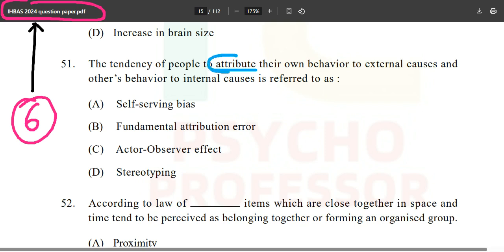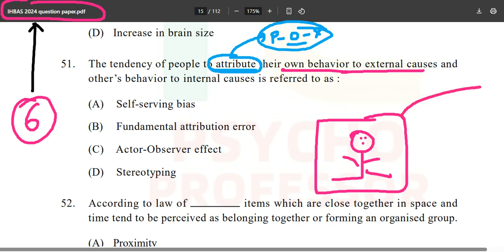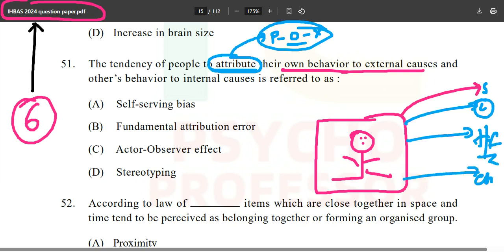Question number 5.1: the tendency of people to attribute. First of all, as soon as you see this word attribute, what should you remember? You should remember the POX theory by Fritz Heider, also called the balance theory. Now, their own behavior to external causes. You are not passing the examination because of what? The external causes. Maybe because the seats are low, the competition is high, your train was late, your flight was late, your bus was late, and so on. Own behavior to external causes, and others' behavior to internal causes.